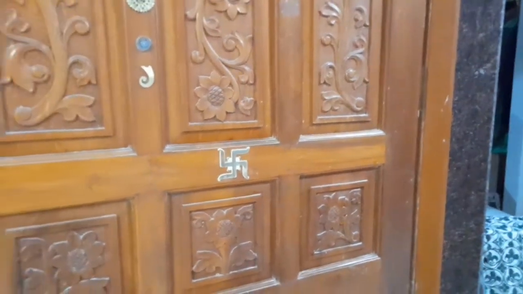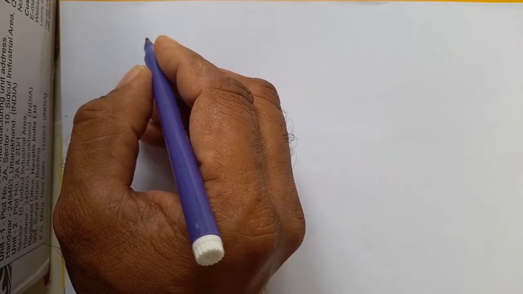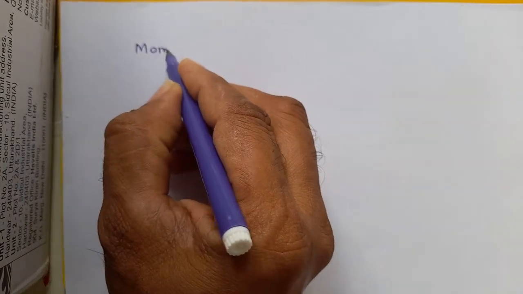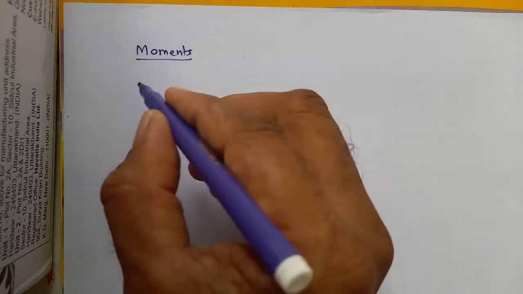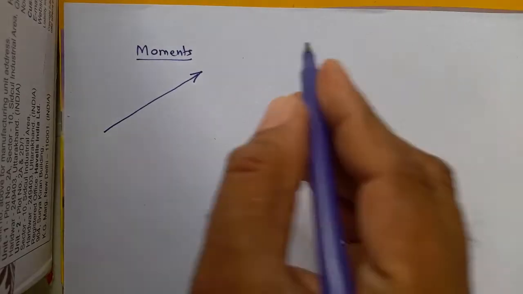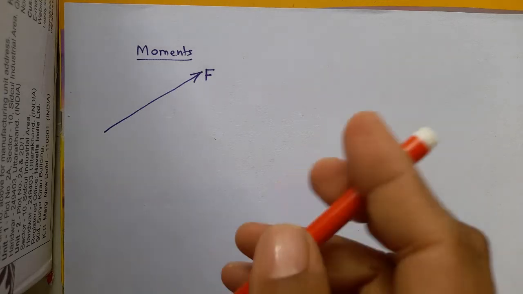And friends, now we will have a discussion on moment. In this video we are going to see what a moment is, and how the moment is taken of a given force. To understand the meaning of moment, let us consider a force, say force F, and let us consider a point here.